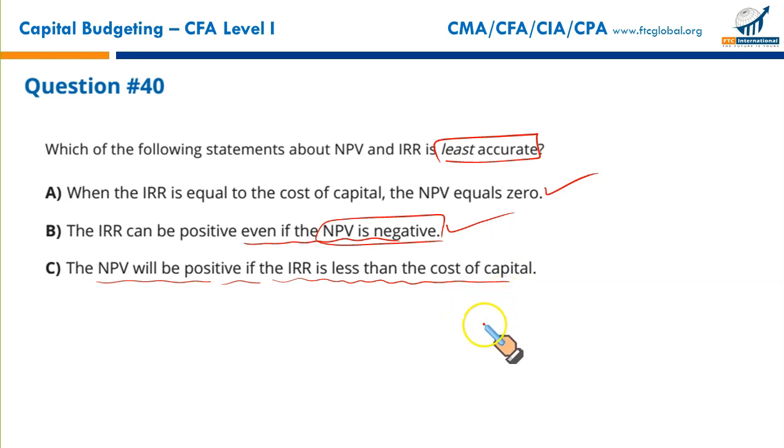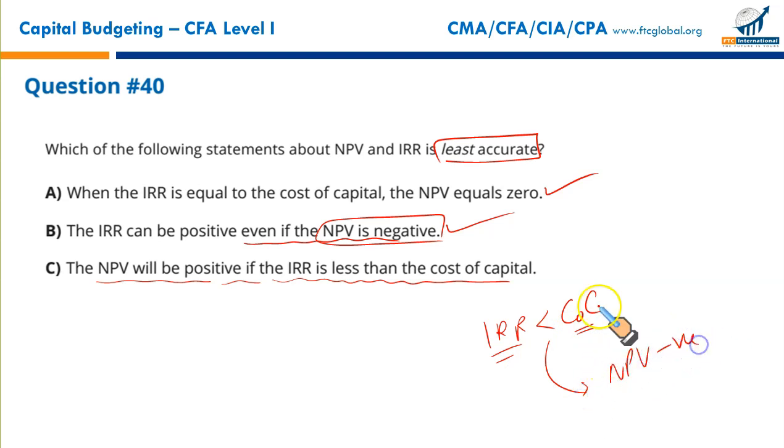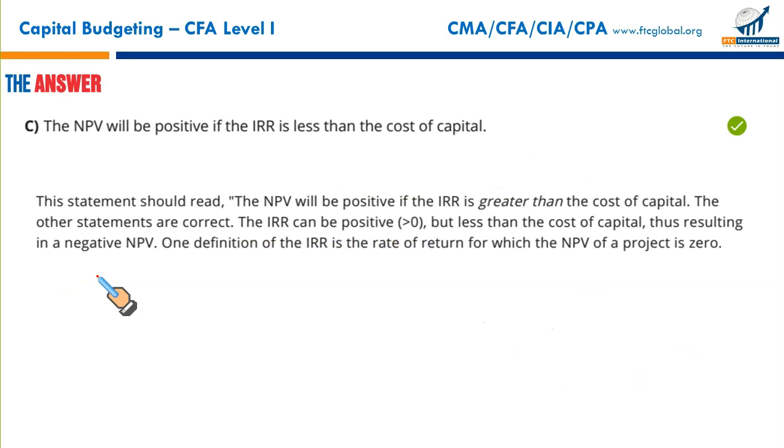The NPV will be positive if the IRR is less than the cost of capital. This is wrong. If your internal rate of return is less than the cost of capital, meaning the project's return is less than the cost of capital, in this case NPV would be negative, not positive. So this is the least accurate, in fact the incorrect statement, and our correct result is C. Next.